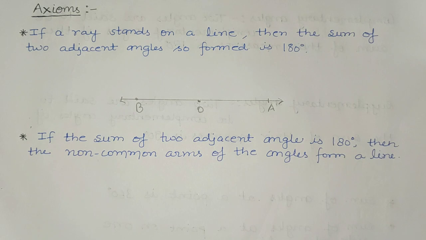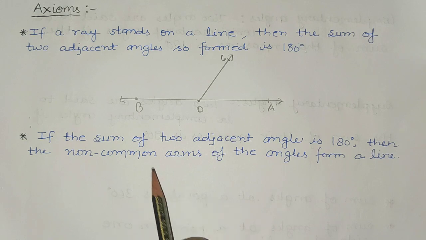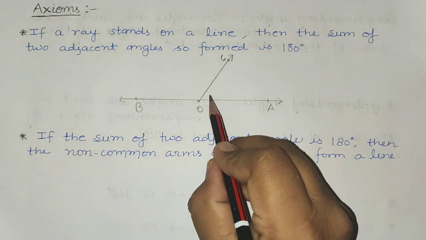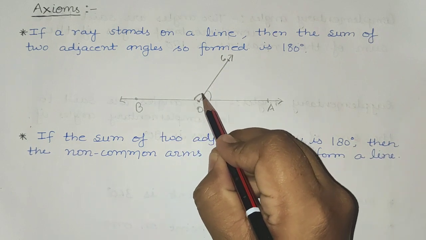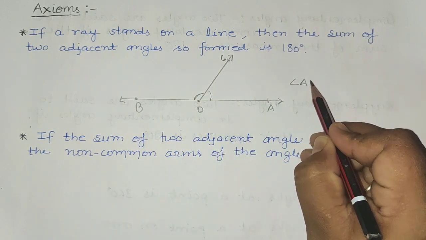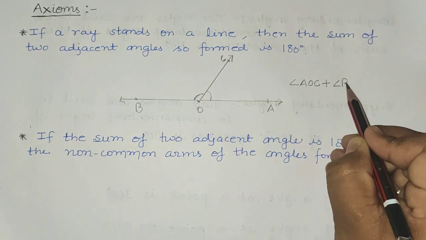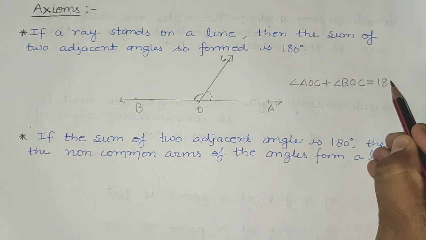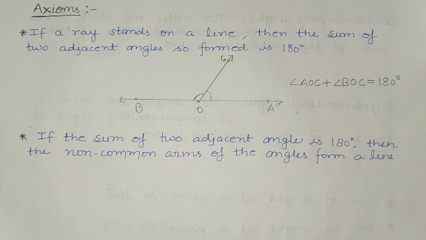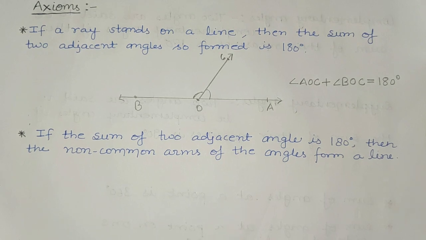Suppose BOA is a straight line and one ray OC stands on this straight line, then the sum of these two adjacent angles, angle AOC plus angle BOC, should be 180 degrees. Students, this is the basic fact for which proof is not required, so this is known as an axiom.